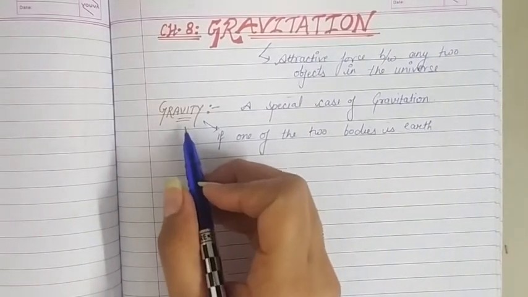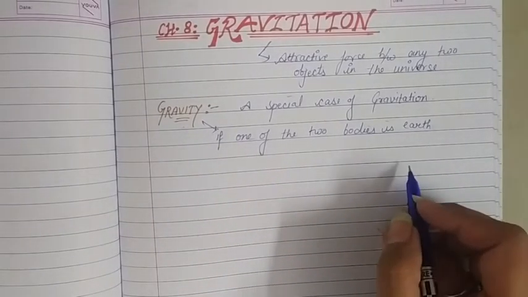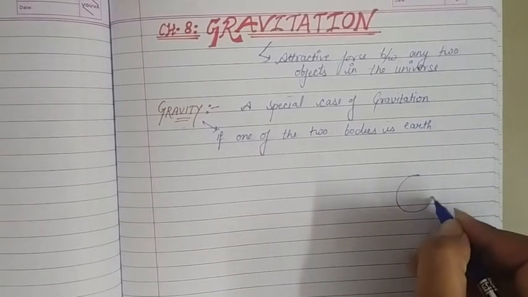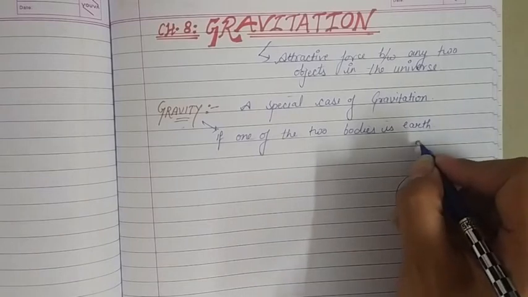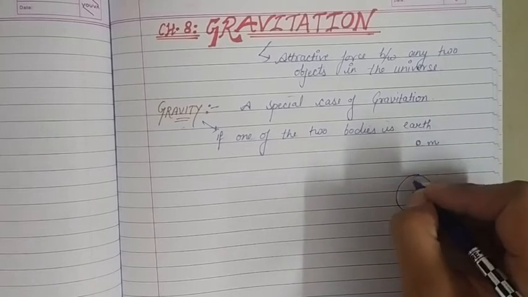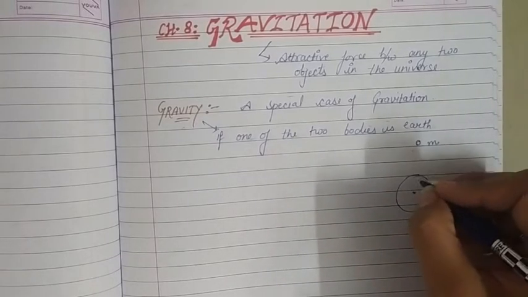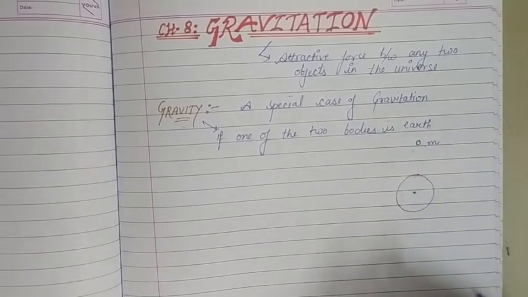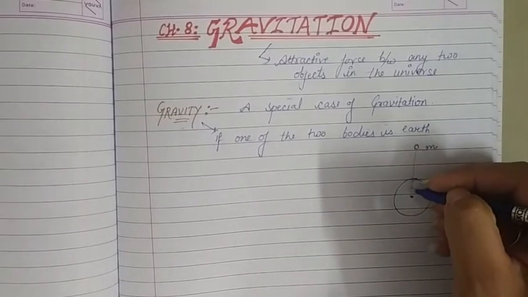The attractive force or the gravitational force that earth applies on other objects is always towards the center of earth. So if one of the bodies is earth, this is the center of earth, and there is any other body of mass small m here above the surface of earth through some distance, then on this object, earth is applying a gravitational force, an attractive force, which acts always towards the center of earth.